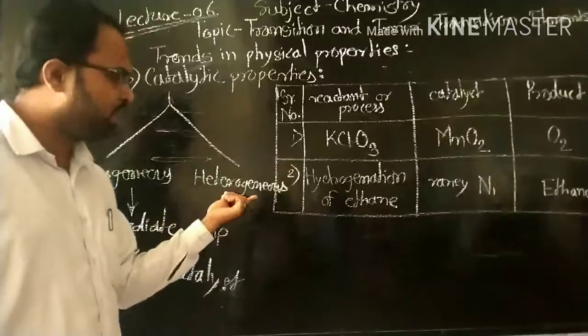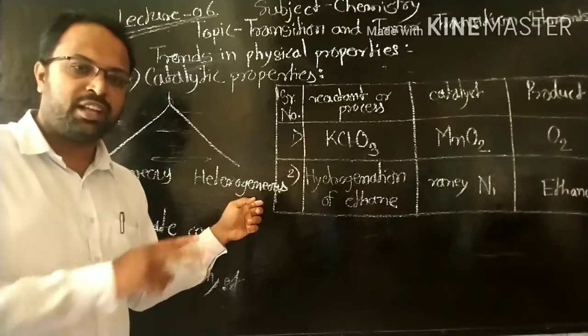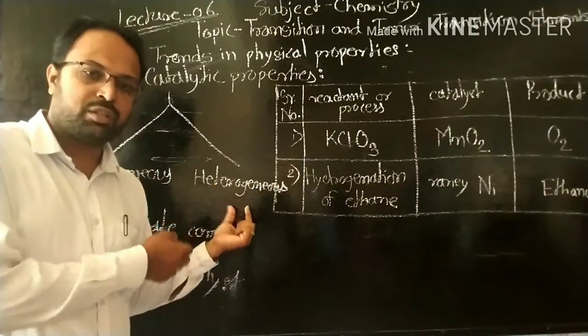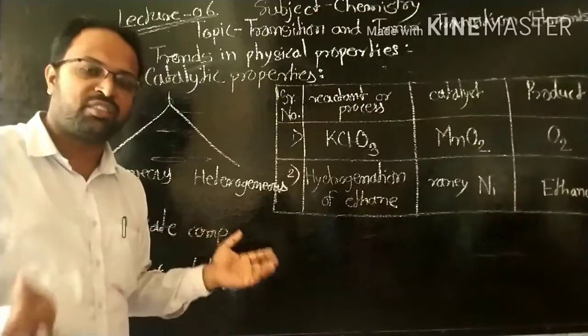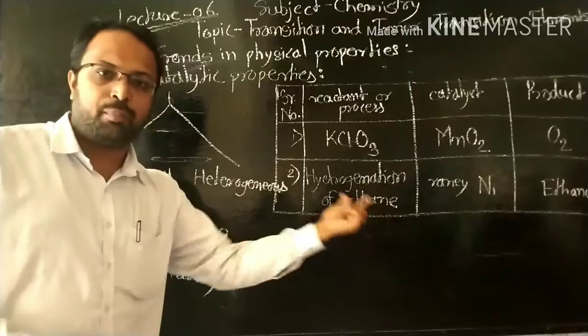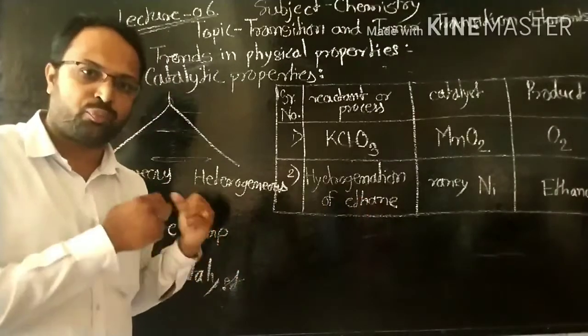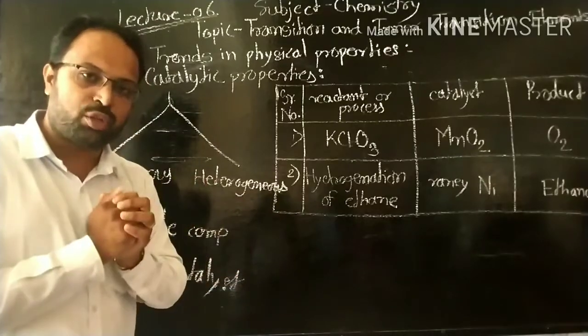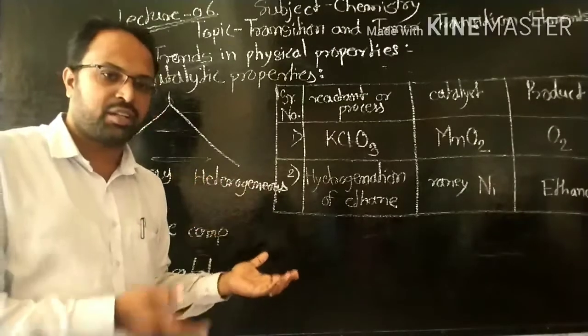Now for heterogeneous catalysis, here there is no reaction, but the catalyst has a large surface area. So most of the molecules adsorb on the surface. So reactant molecules come closer to each other, then react easily.